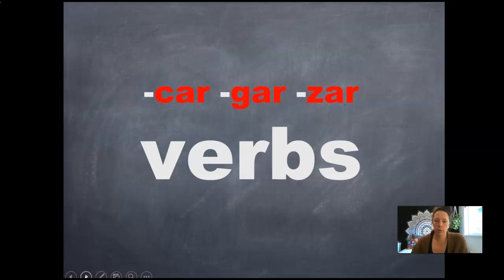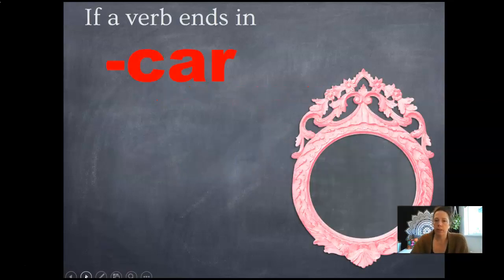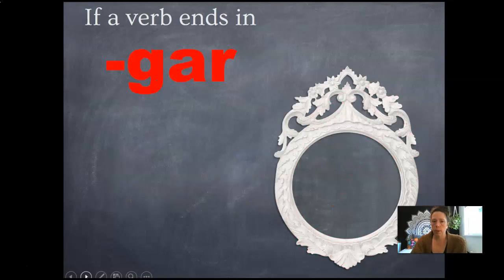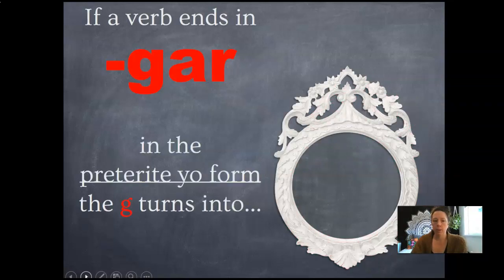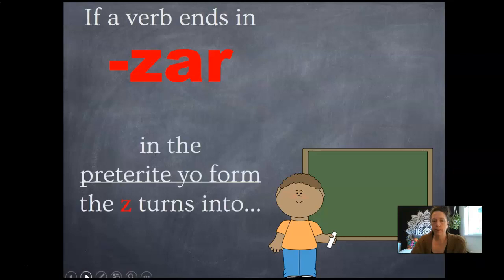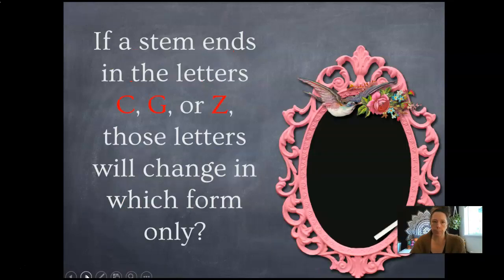So we have cargar verbs. Remember, these are verbs that need a spelling change to keep the pronunciation the same. So if a verb ends in car, right, in the preterite yo form, that C turns into a QU. If a verb ends in gar, in the preterite yo form, the G turns into a GU. If the verb ends in zar, in the preterite yo form, the Z turns into a C.